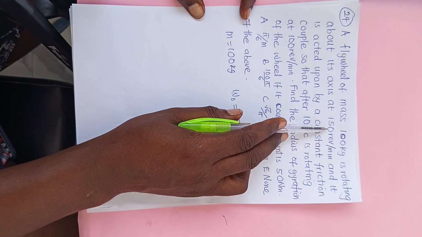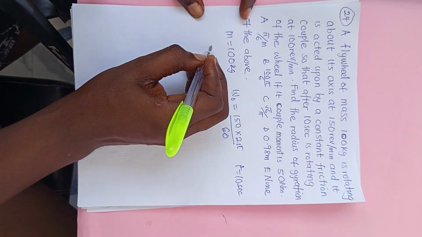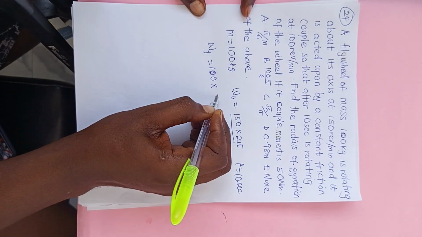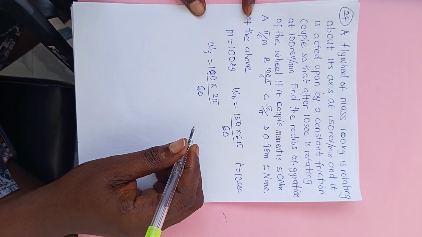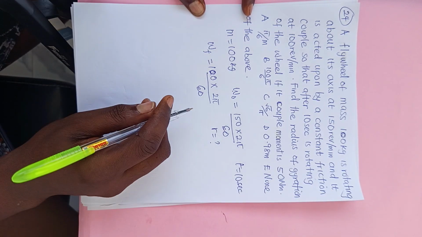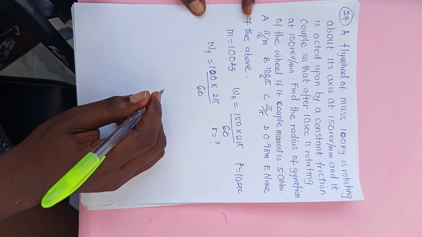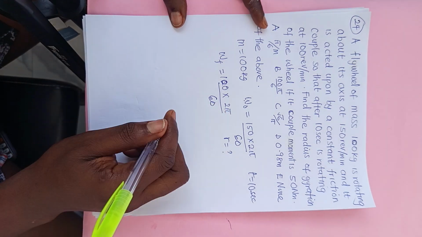You know what I noticed here? From 150 to 100, deceleration has occurred there. So that means W final is now 100 times 2 pi over 60. Find the radius of gyration of the wheel if the couple moment is given. Now, listen and listen so good.